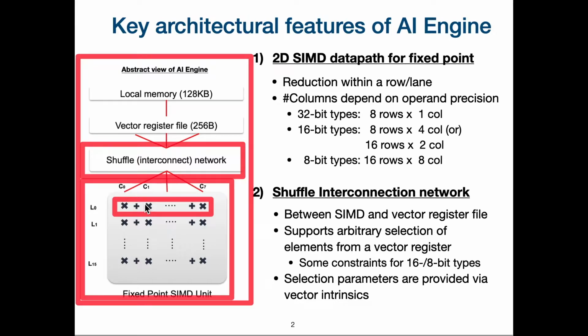In the AI engine, the 2D SIMD units are flexible, that is, the number of columns per lane depends upon operand precision. For example, for 32-bit types, it would have only one single column, and for 8-bit types, it would have 8 columns. The second key architectural feature, which is the shuffle interconnection network, as the name implies, connects the vector register file and the two-dimensional SIMD unit. Its main purpose is to let the multipliers choose desired elements of a vector register without explicit shuffling.